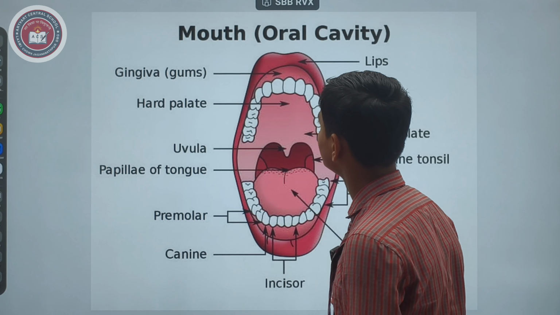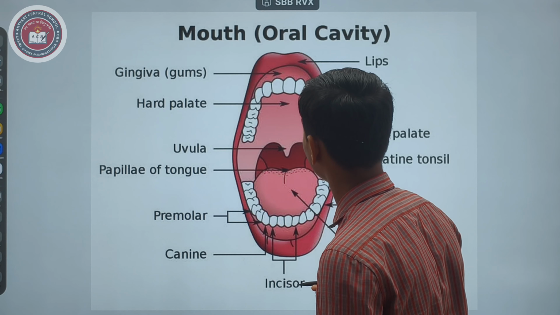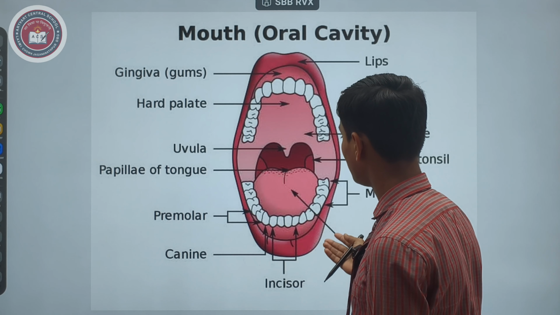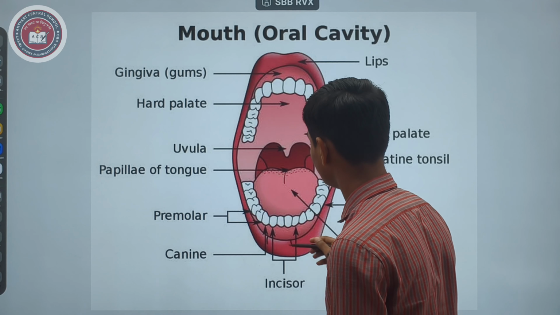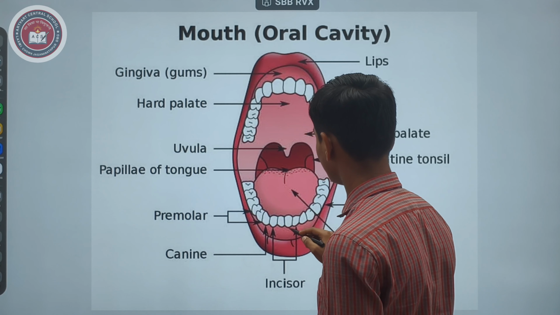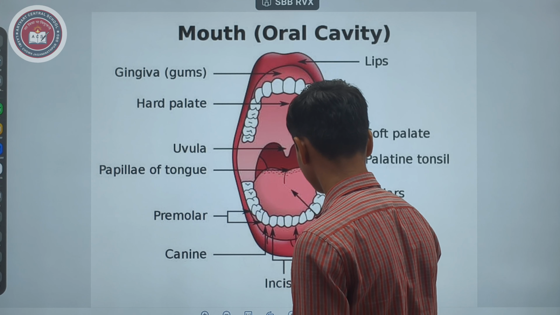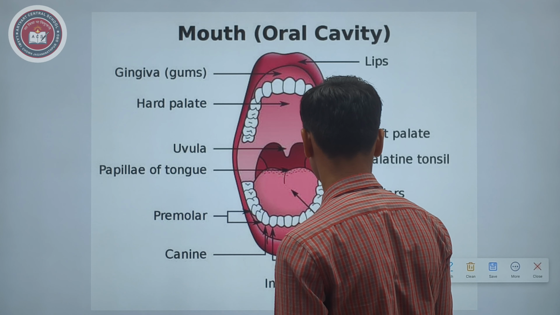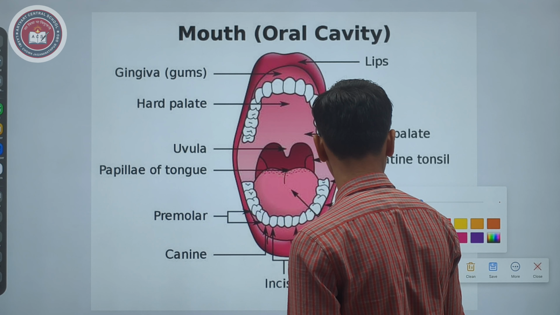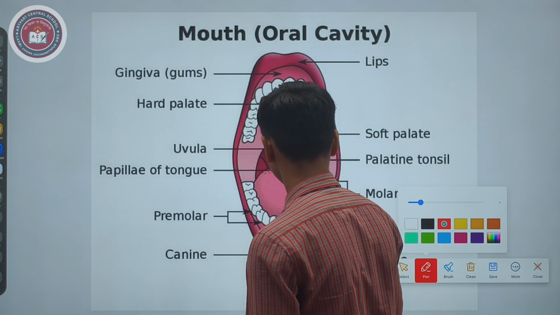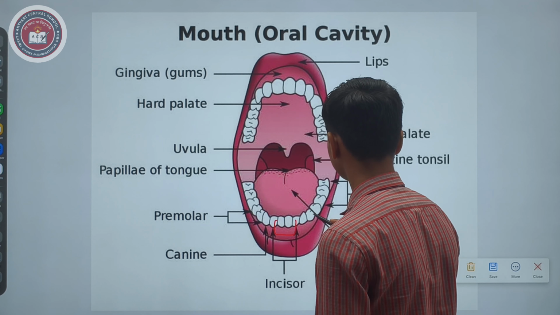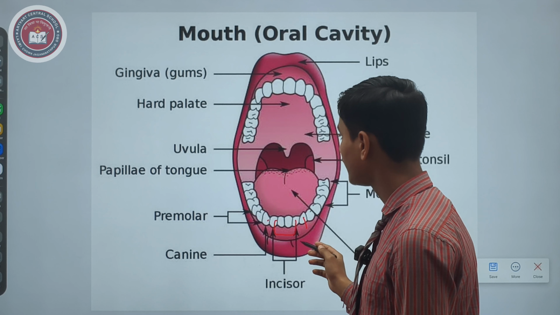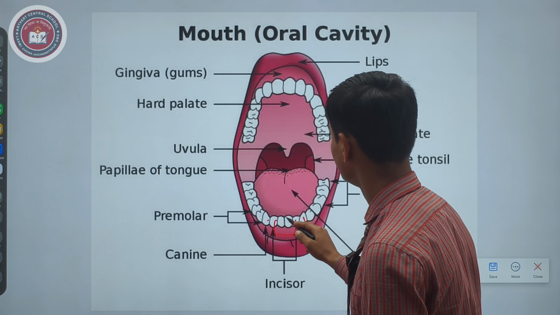This is a diagram of the mouth, and here you see all the parts of the mouth. It is part of the buccal system. These four teeth are known as incisors. These side teeth are known as canines, and these are very sharp.